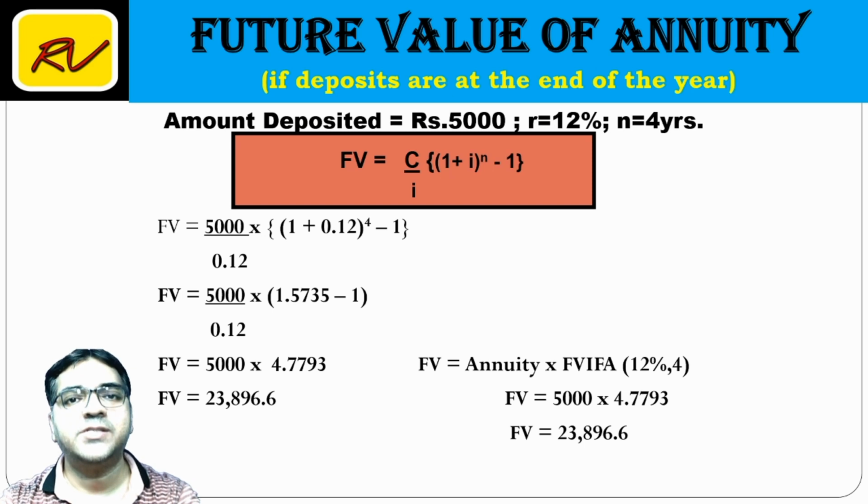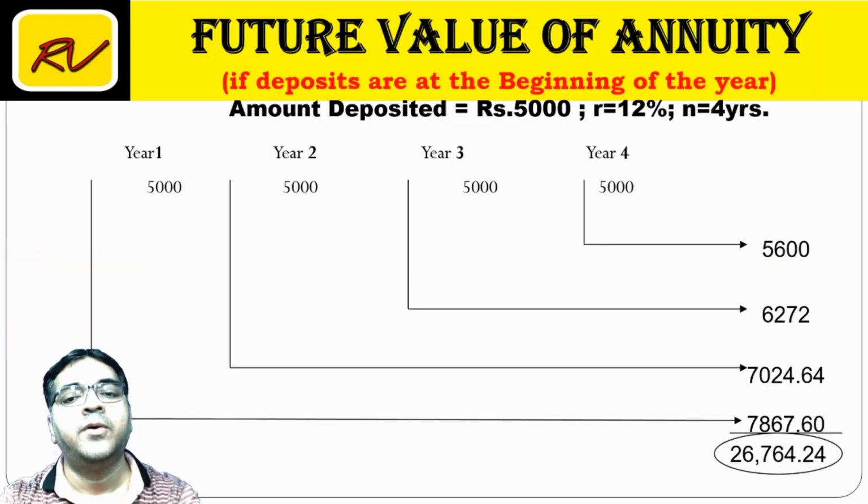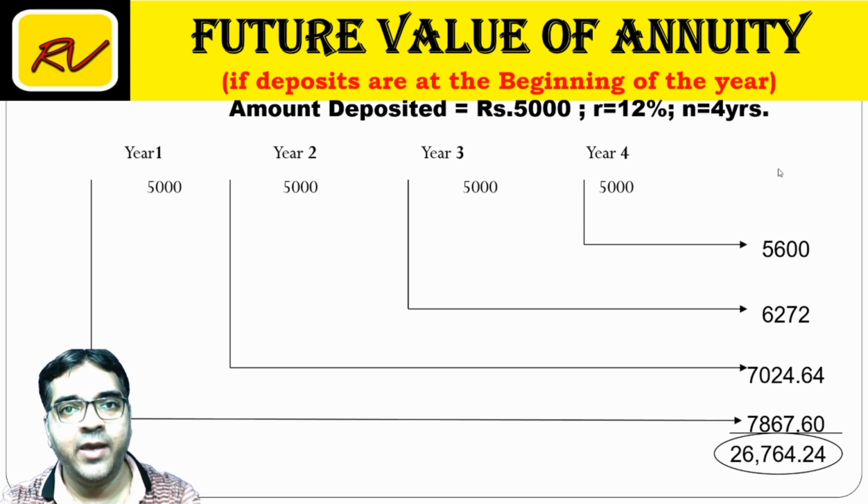Friends, this is the first concept, where deposits are at the end of the year. So I have assumed this amount of 5,000 is deposited at the end of the year. So what happens when deposits are at the beginning of the year? Same example, if this is at the beginning of the 4th year, our maturity is at the end of the 4th year. This is at the beginning, our maturity is at the end.